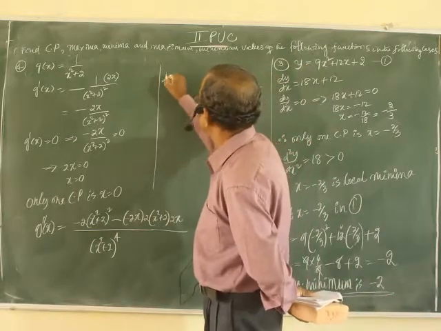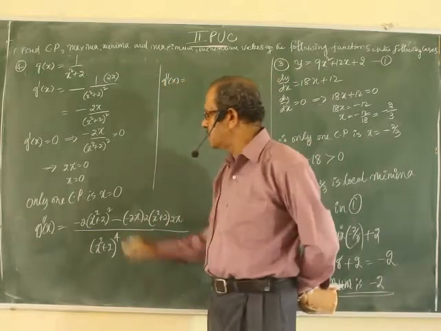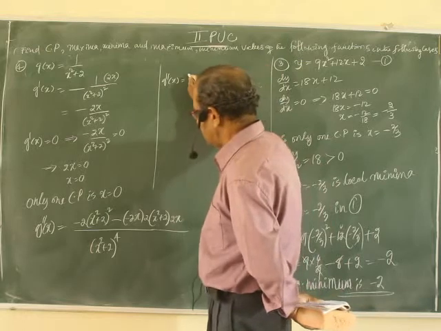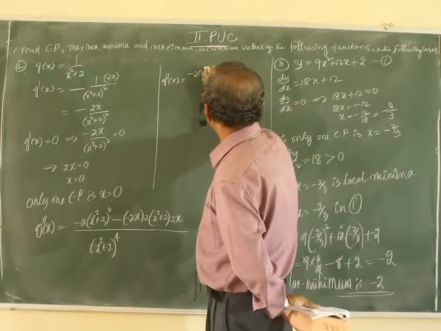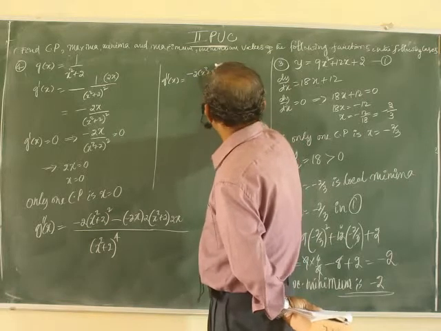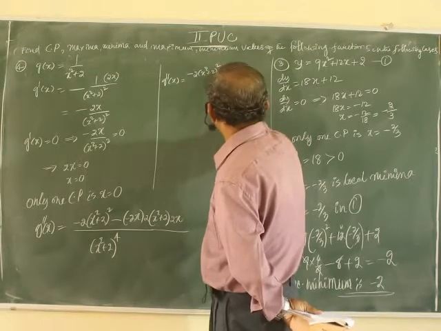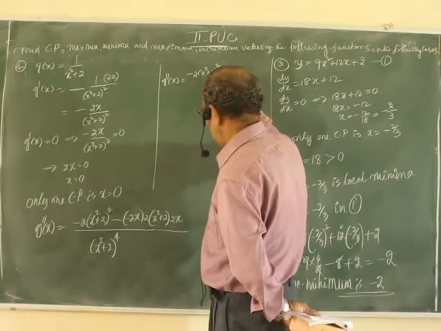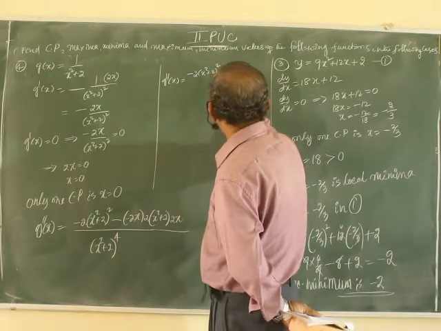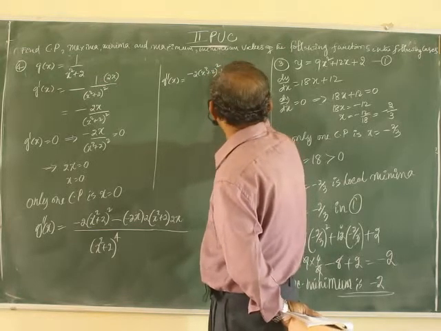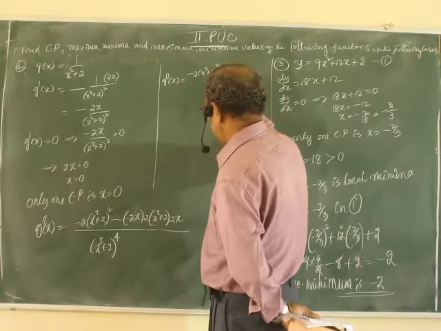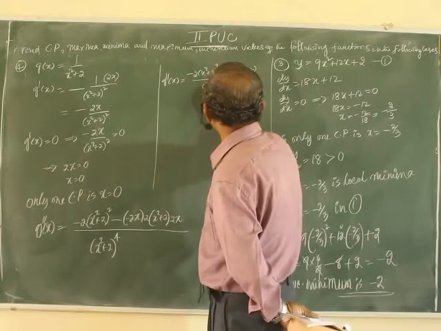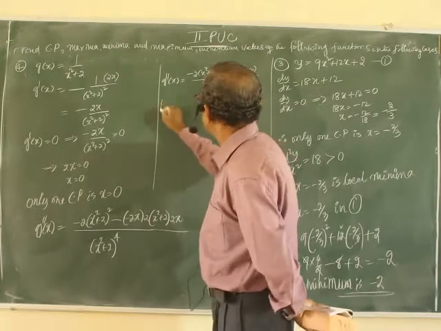Simplification actually is not necessary, because you only need to know whether the value is plus or minus. Straight away you can put x equal to 0. Even then, let me simplify a little. 2 into x square plus 2 whole to the power 2, minus of minus becomes plus, 2x into 2x becomes 4x square, into 2, 2 into 2 into 2, 8, x square into x square plus 2 by x square plus 2 whole to the power 4. Put x equal to 0.